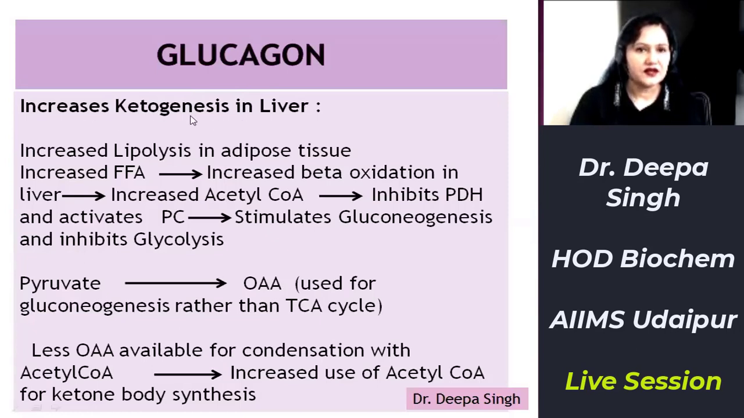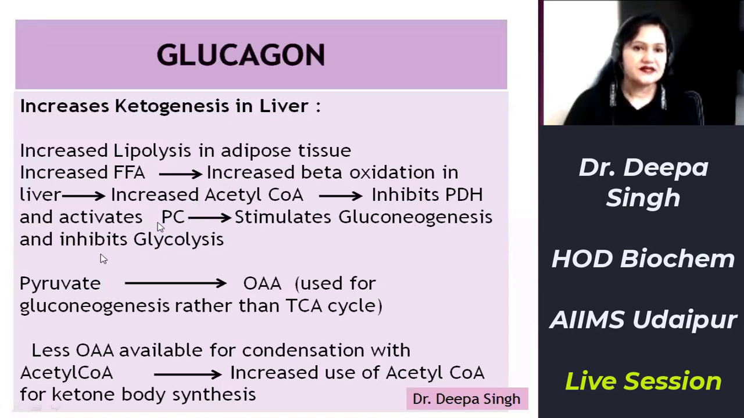Now, how does it increase ketogenesis in liver? See, there is increased lipolysis in adipose tissue. As a result, increased free fatty acids are formed. Increased free fatty acids undergo beta oxidation, and this increased beta oxidation forms increased acetyl coenzyme A. As I told you, this increased acetyl coenzyme A inhibits the PDH enzyme and activates the PC enzyme. PC, pyruvate carboxylase, is a gluconeogenic enzyme. PDH converts pyruvate to acetyl coenzyme A, so thus it stimulates gluconeogenesis and inhibits glycolysis.